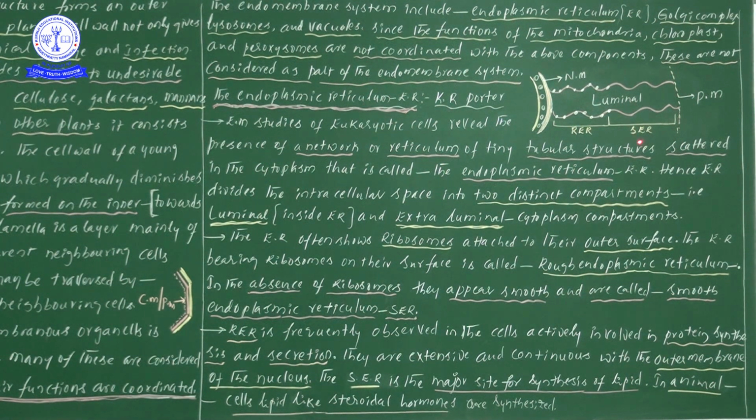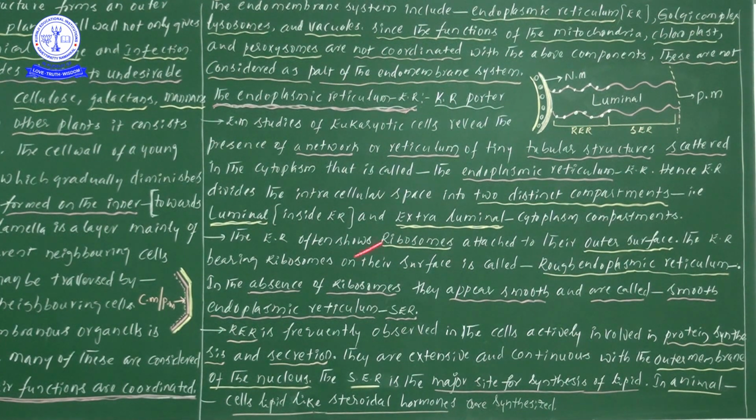Smooth endoplasmic reticulum means there is no presence of ribosomes on the endoplasmic reticulum. Understood? Simple. If ribosomes are present on the surface, rough endoplasmic reticulum forms; if ribosomes are absent, smooth endoplasmic reticulum forms.